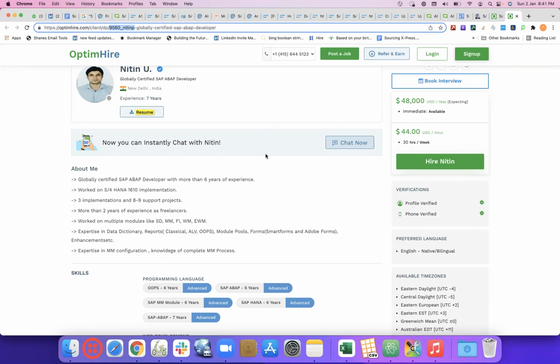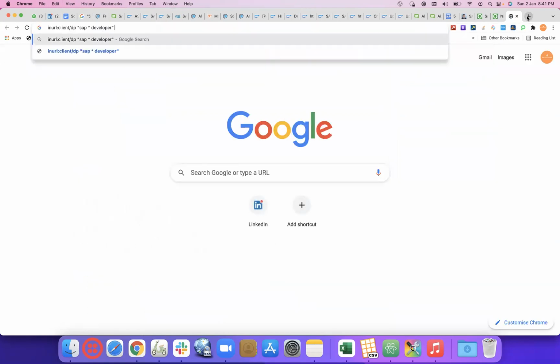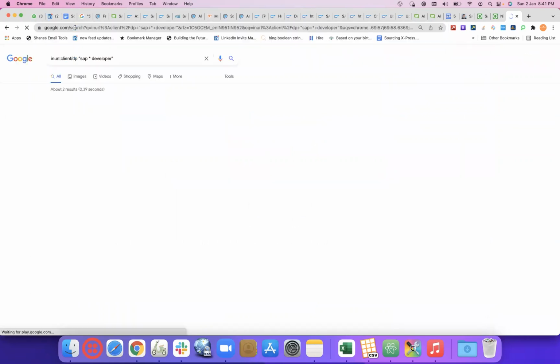That is also correct. But this search might give you results from all the sites, not only the Optim Hire site, but every site which has client/DP in the URL.